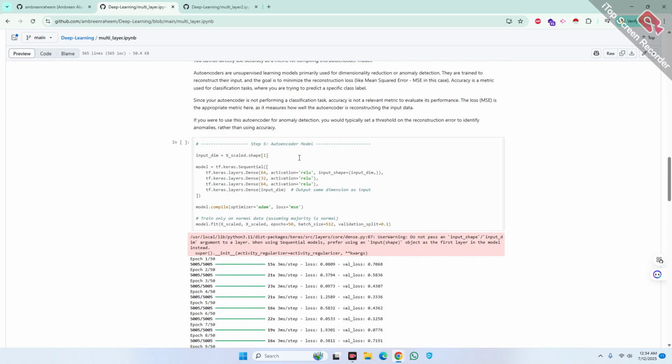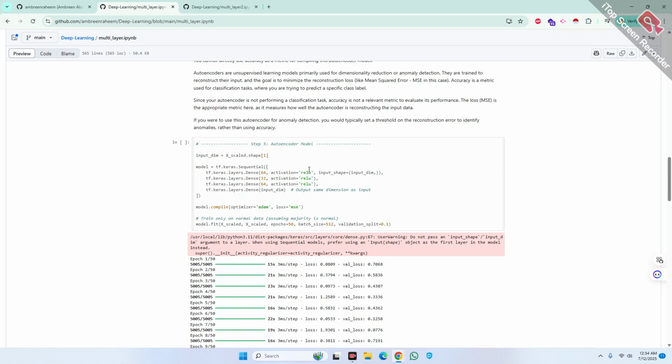Here I use the autoencoder model. Building the autoencoder model: I have built an autoencoder, which is an unsupervised neural network. It learns normal ride patterns by trying to reconstruct the input data.